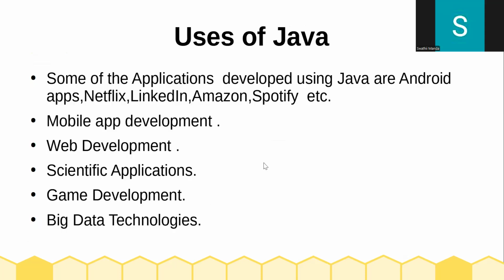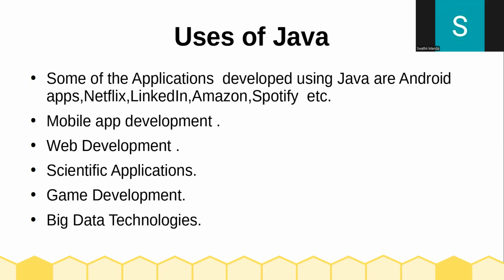Next one, uses of Java. Some of the applications developed using Java are Android apps, Netflix, LinkedIn, Amazon, Spotify, etc. As we know, Android apps and Netflix are very popularly used nowadays, along with LinkedIn, Amazon and Spotify. They have been built using Java only. If LinkedIn, Amazon and Spotify are working properly, behind that is Java, right?